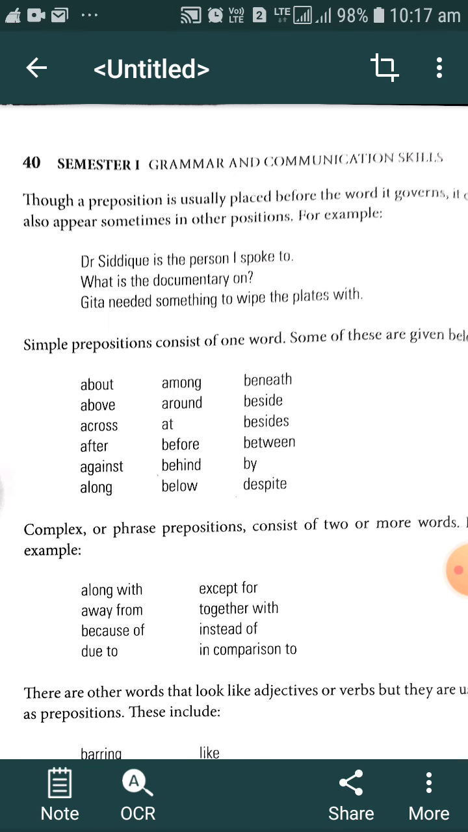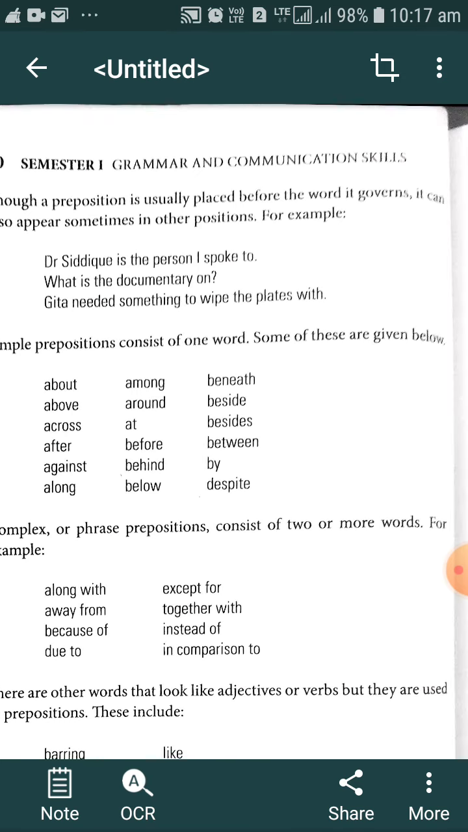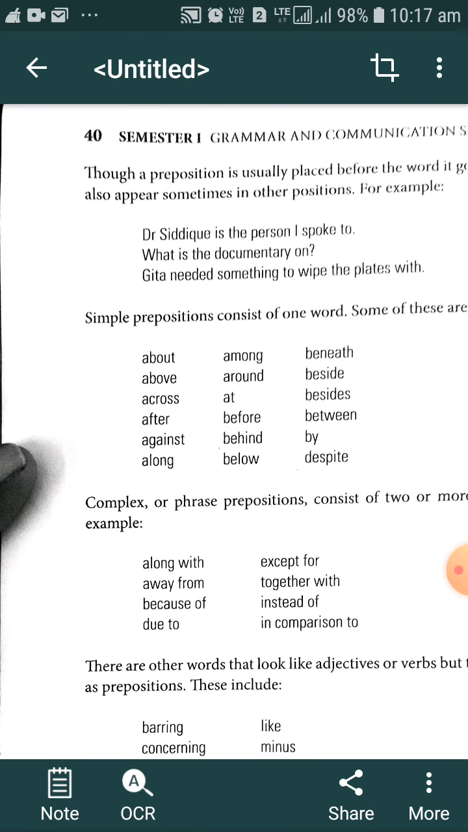Simple prepositions consist of one word. Some of these are given below. There are some simple prepositions that consist of only one word: at, in, on, between, among. Such types of prepositions are called simple prepositions because they consist of only one word.